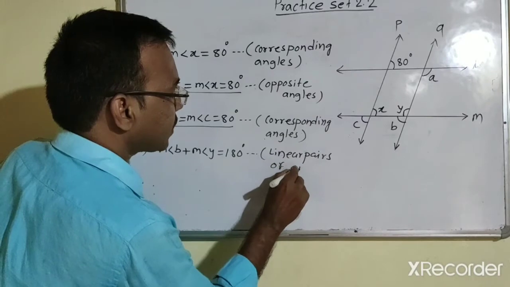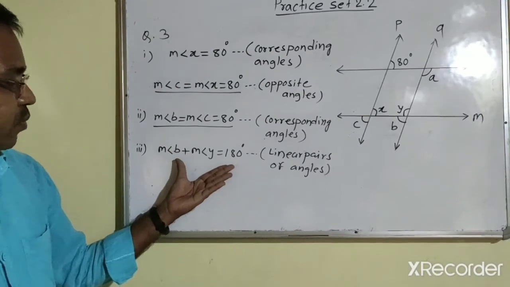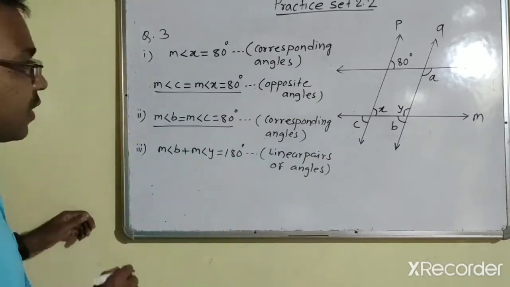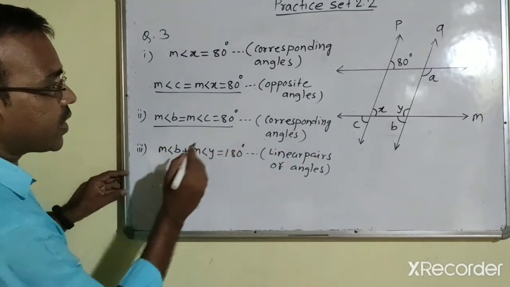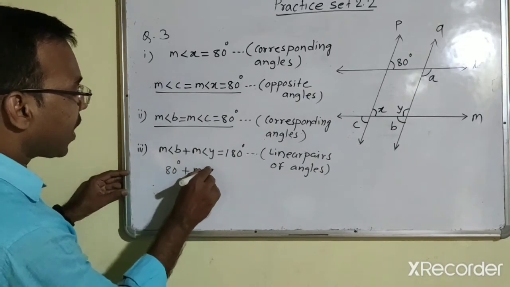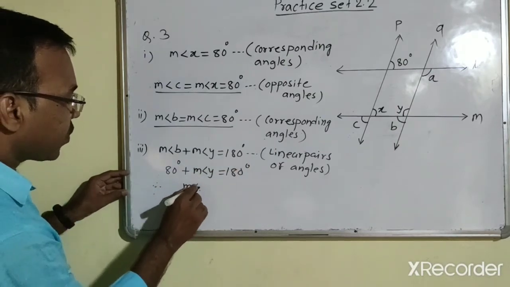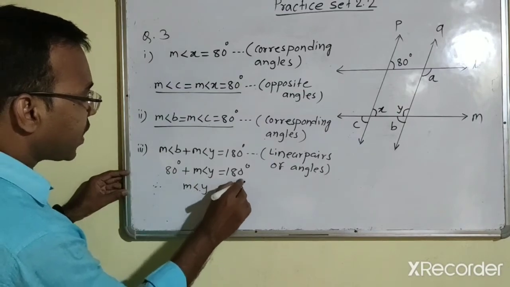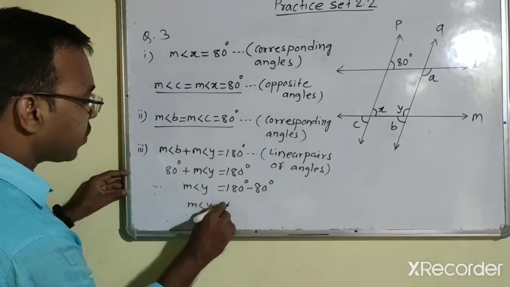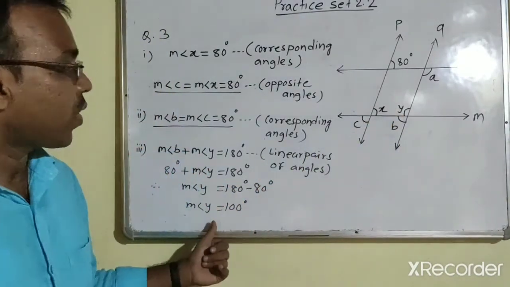We have to justify our answers, so we will write the reasons. How do we have to write this? Measure of angle B plus measure of angle Y is equal to 180 degree because they are linear pairs of angle. So measure of angle B is, just we have found out, 80 degree plus measure of angle Y, that is 180 degree, and so transfer 80 to right hand side, means 180 degree minus 80 degree. So measure of angle Y is equal to 100 degree. So we found measure of angle Y as 100 degree.